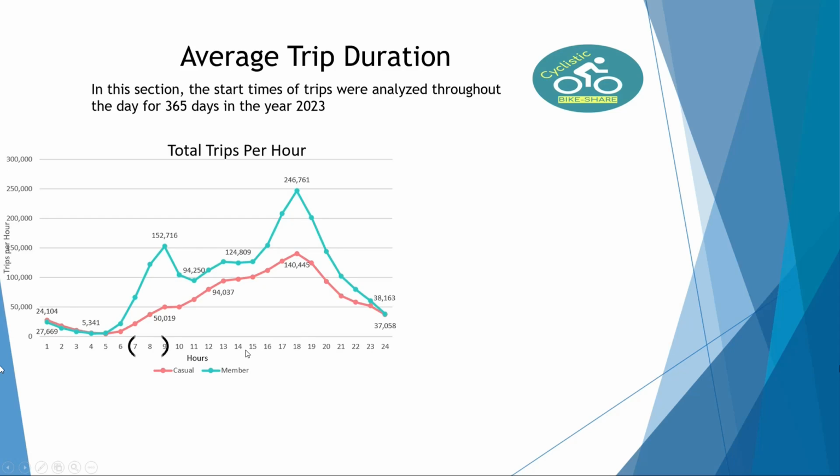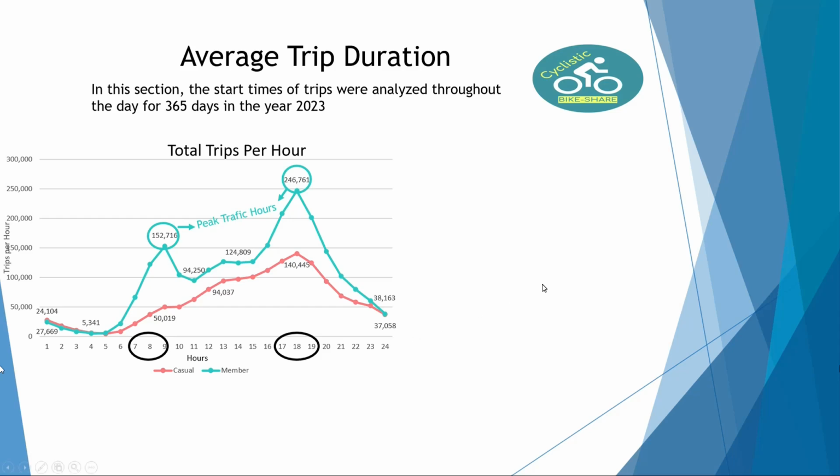So, what we can notice here. In the time frame from 7 to 9 a.m. and from 5 to 7 p.m., we see a peak here and another peak here, which match with the peak traffic hours. This is in the case of members. And then we can see a trend from the casuals, which is increasing during the day, reaching the maximum point at 6 p.m. So, this analysis provides a valuable insight into the daily utilization patterns of both user categories.